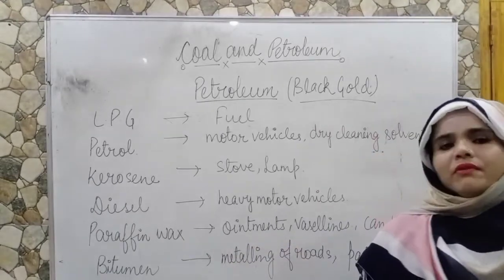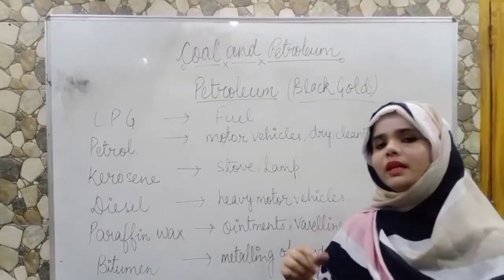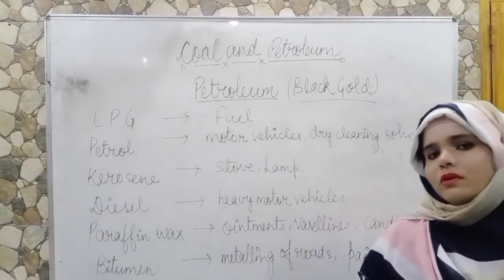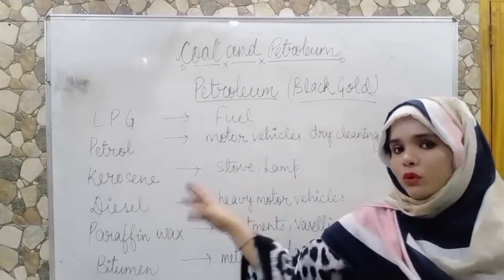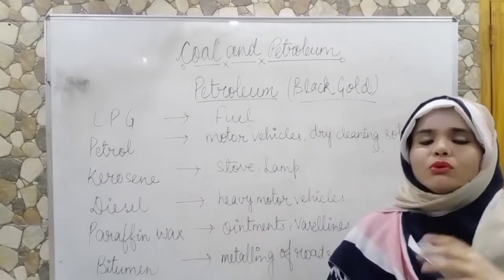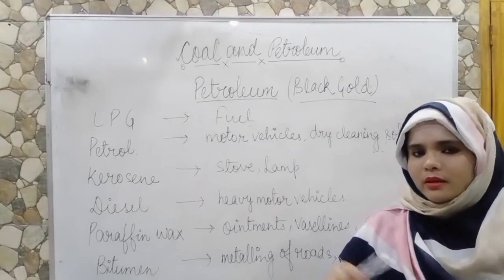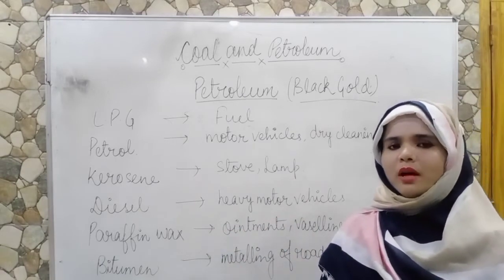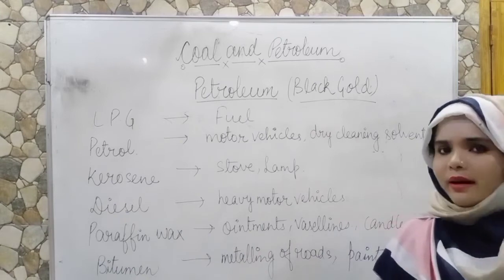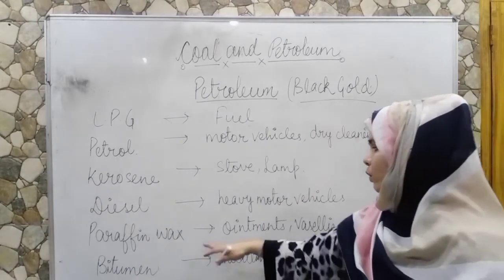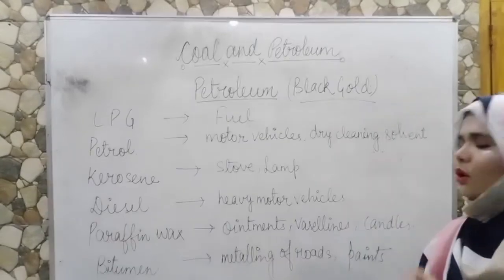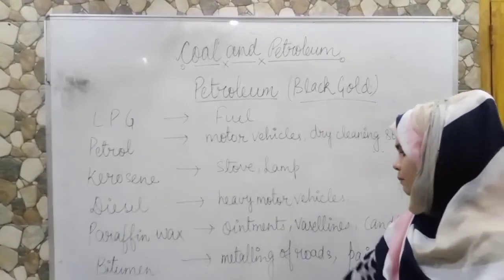Paraffin wax. The Vaseline that you apply in cold weather is made from paraffin wax, and the candles you use to light your room when there is no light are also made from paraffin wax, and ointments are also made from paraffin wax.